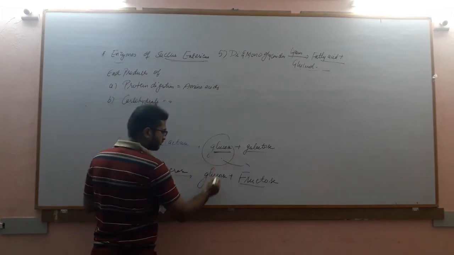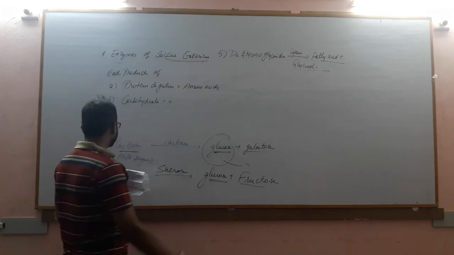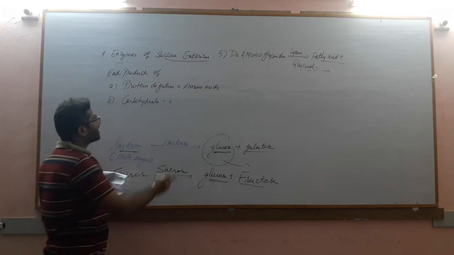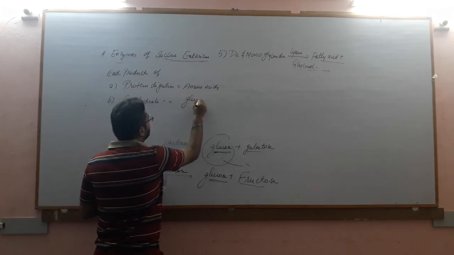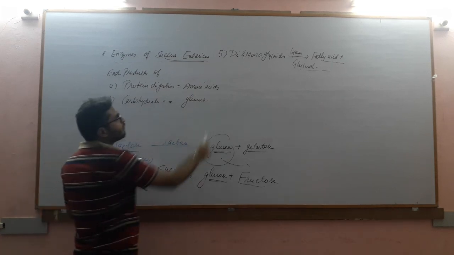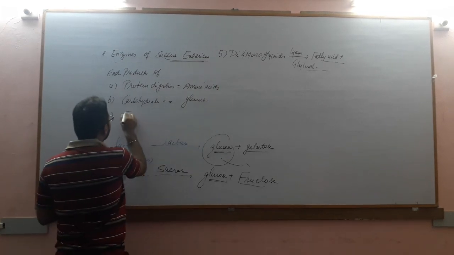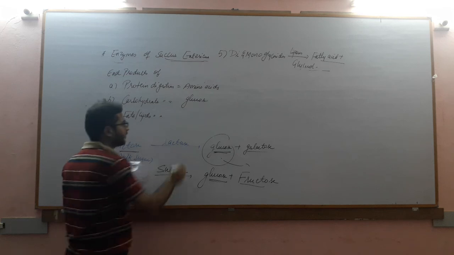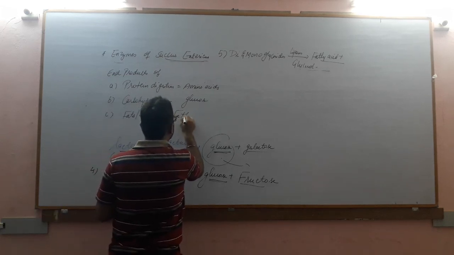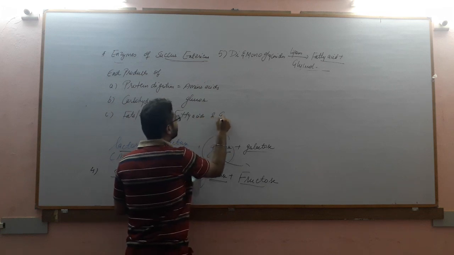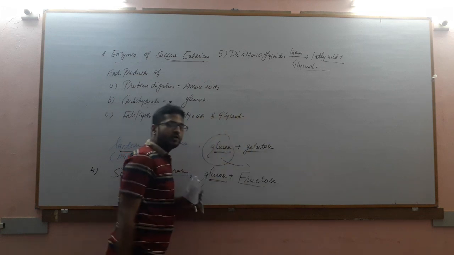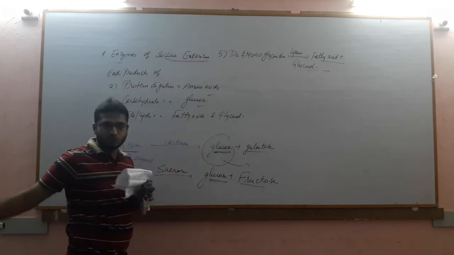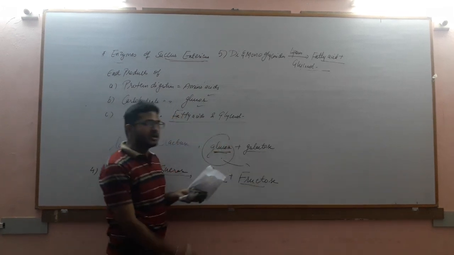Glucose is obtained here also, and in the case of maltose also, glucose was present. The end products of all lipid digestion are fatty acids and glycerol. So the end product of protein digestion is amino acids, for carbohydrate digestion it is glucose, and for fats it is fatty acids as well as glycerol.